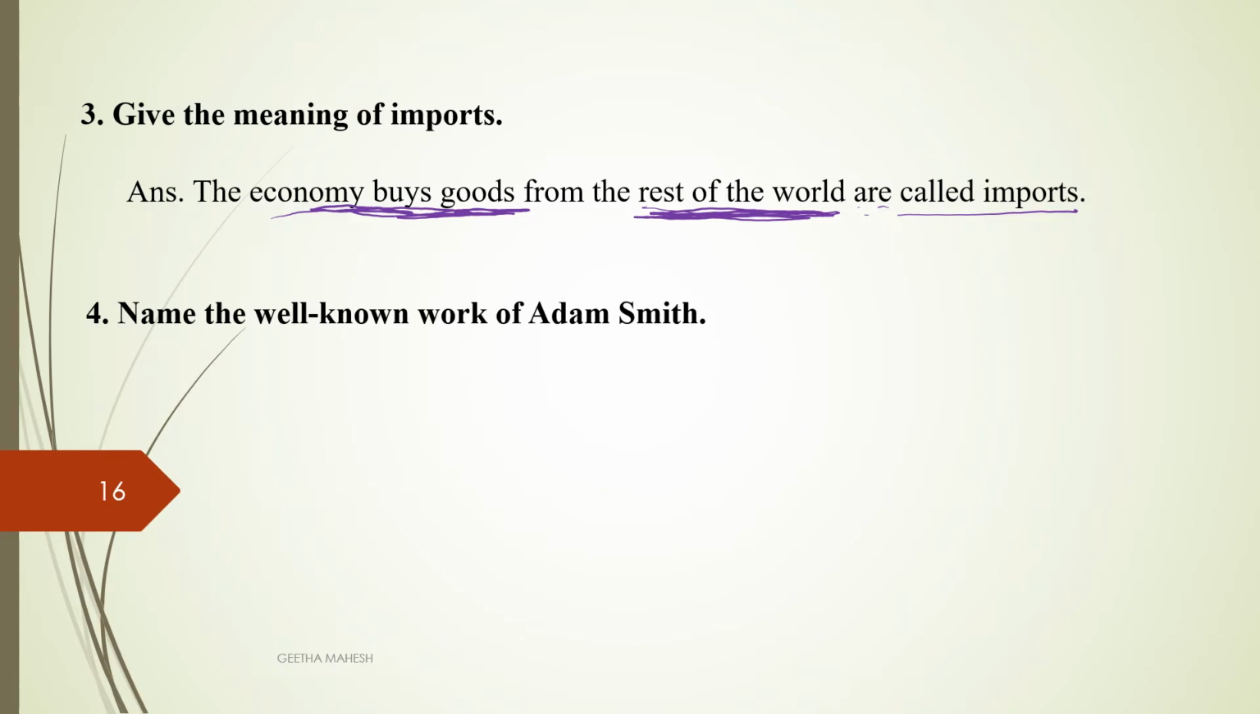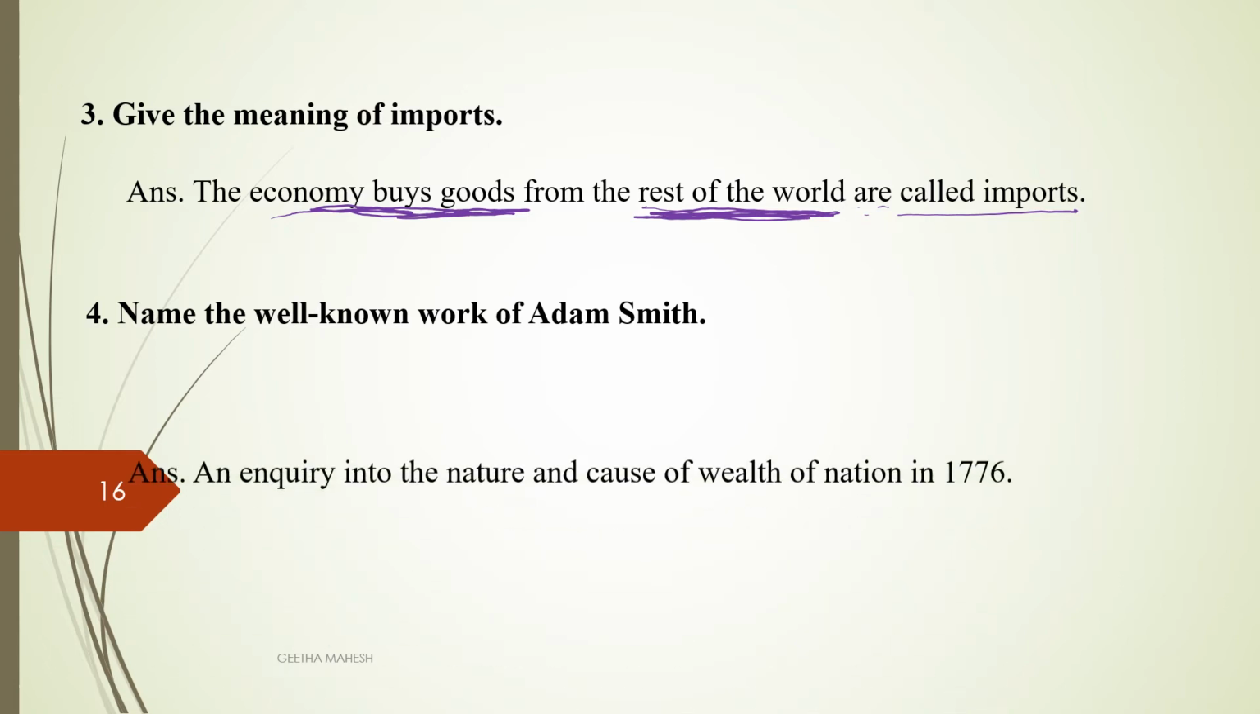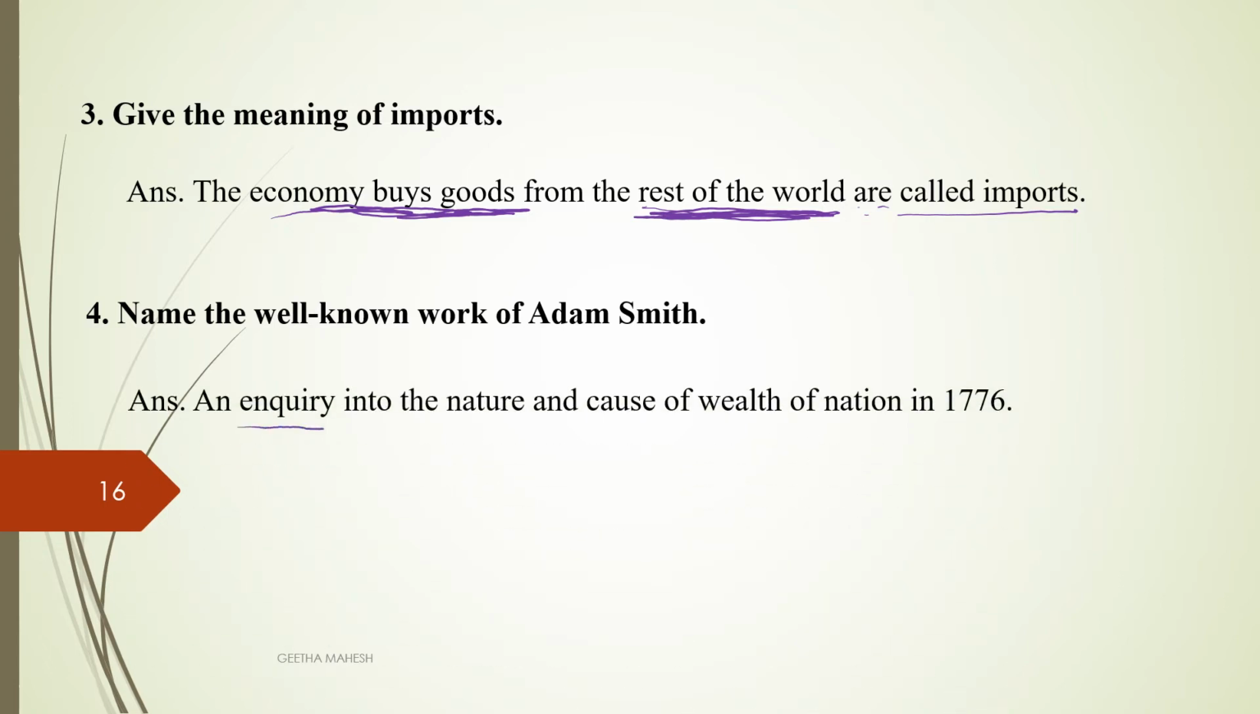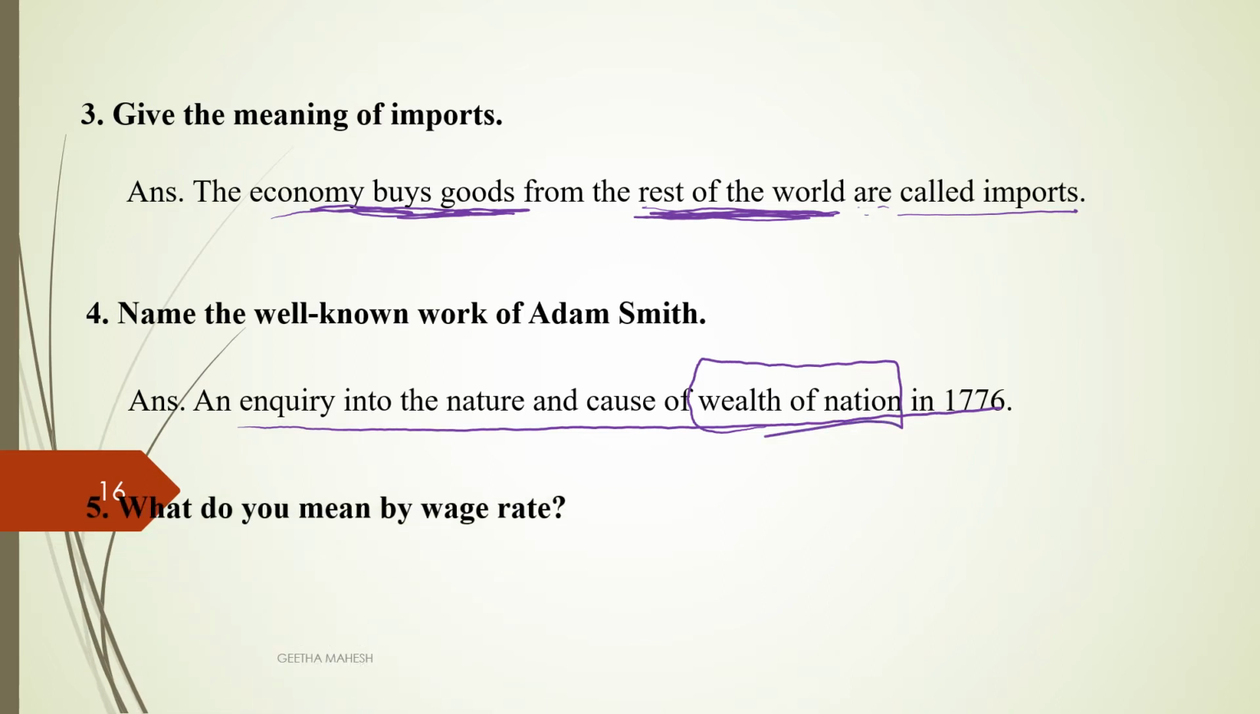Name the well-known work of Adam Smith. The well-known work of Adam Smith is An Enquiry into the Nature and Causes of the Wealth of Nations, which was published in 1776 and is popularly known as Wealth of Nations.